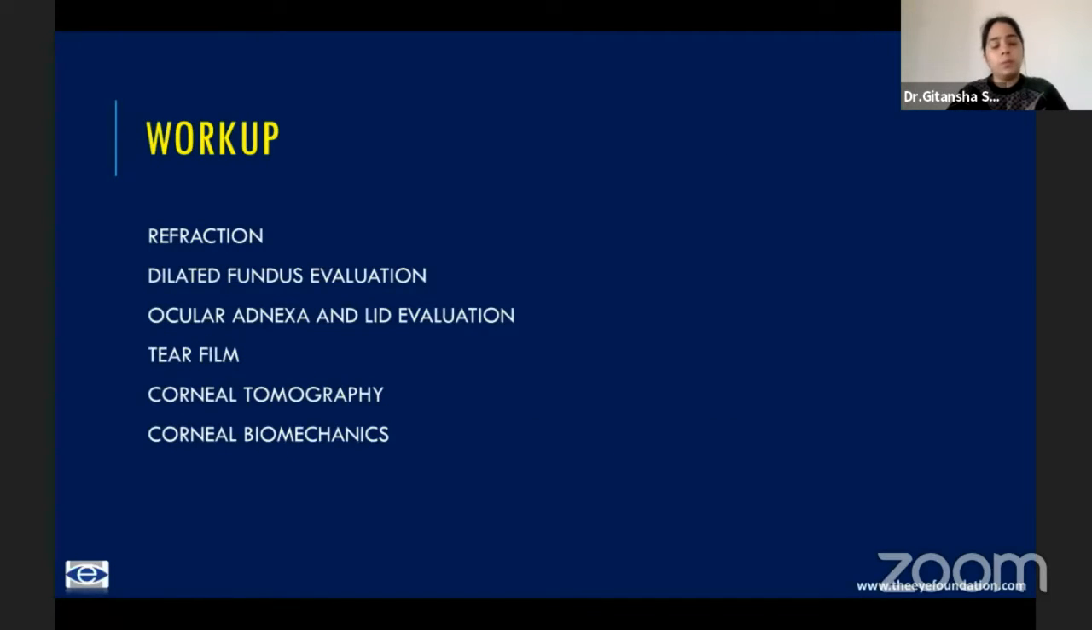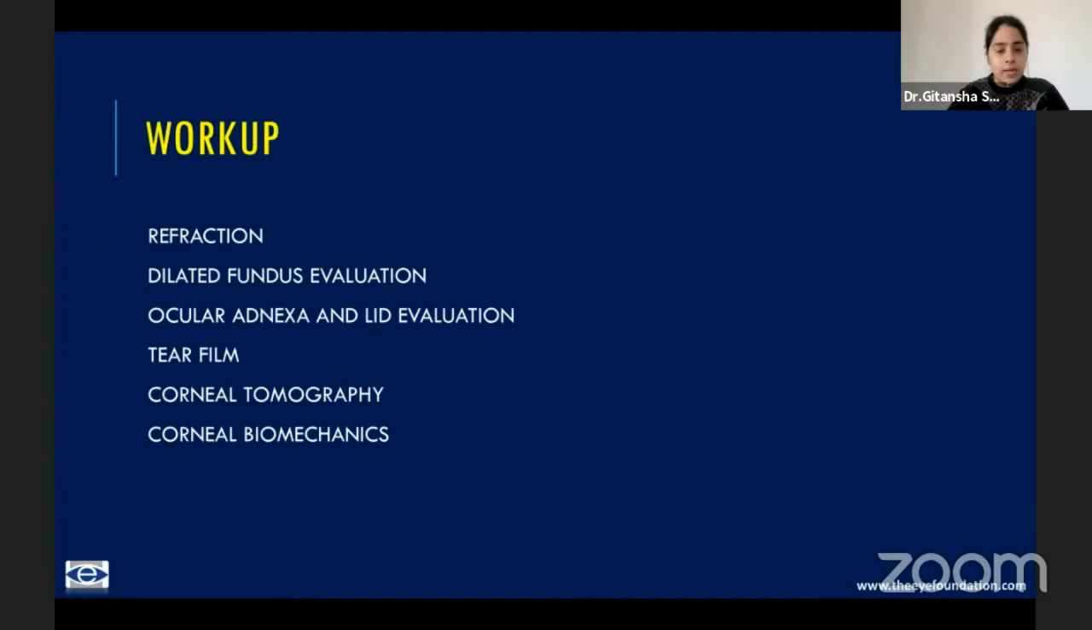Now, the workup begins with a good refraction because that's obviously what you're treating for the patient. A dilated fundus evaluation is very important because in a lot of these myopes, there can be an increased risk of any peripheral retinal degeneration, which has to be treated before the laser vision correction.